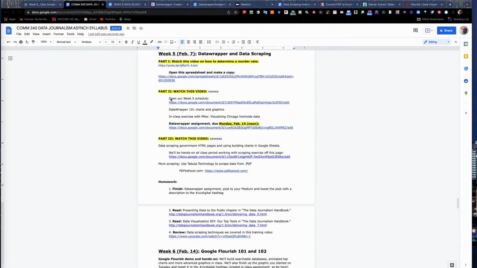In this part, we're going to do Datawrapper, datawrapper.de, which is a website that you can use to build graphics and maps in, and some really cool ones as well. We're going to start with basic charts and graphics, and then later in the semester, we're going to do locator maps and choropleth maps as well.